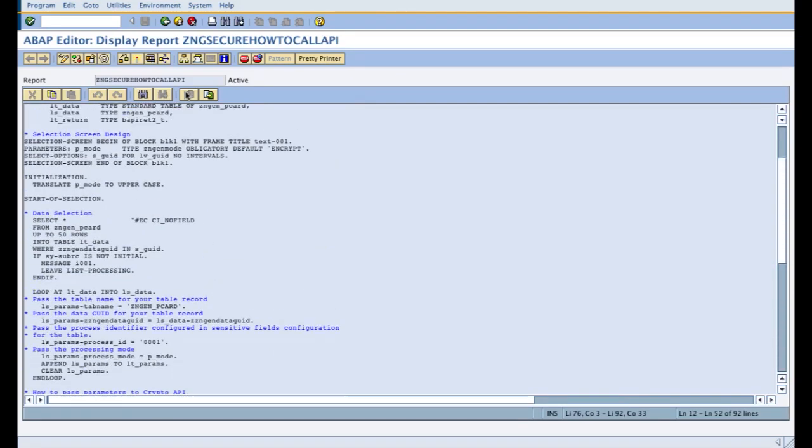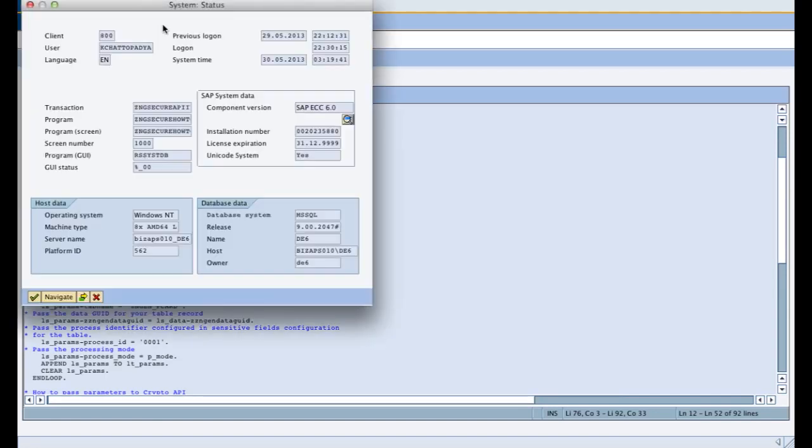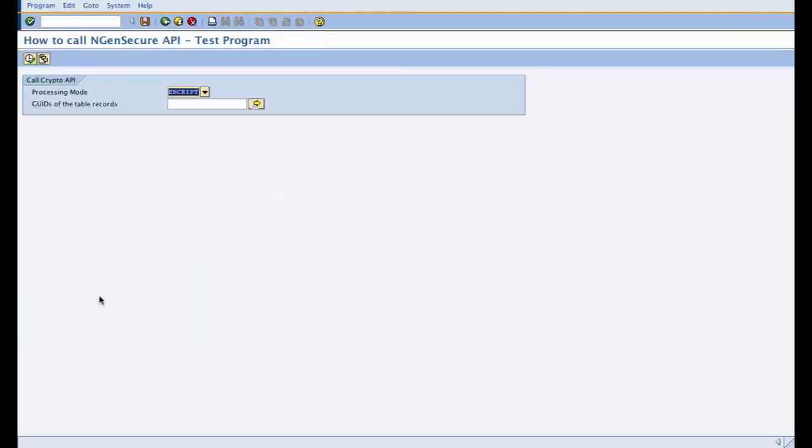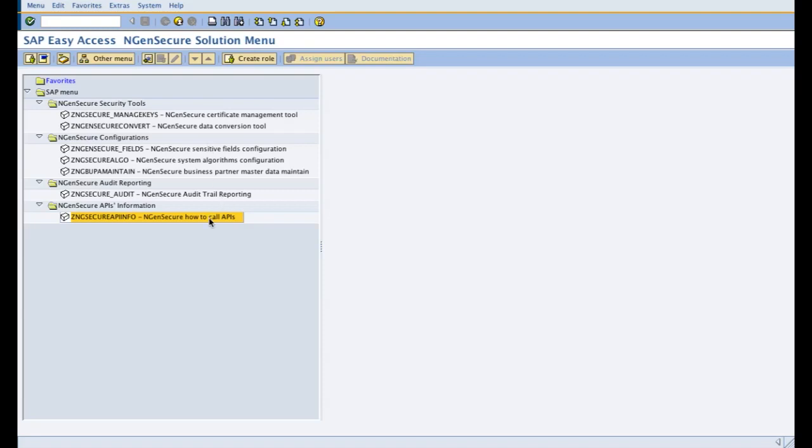This particularly becomes important in the SAP SRM scenario, where from the SAP SRM web UI screen you call the API, so that vendors can upload the certificate using the API, as well as encrypt or decrypt their quotation data using the APIs.